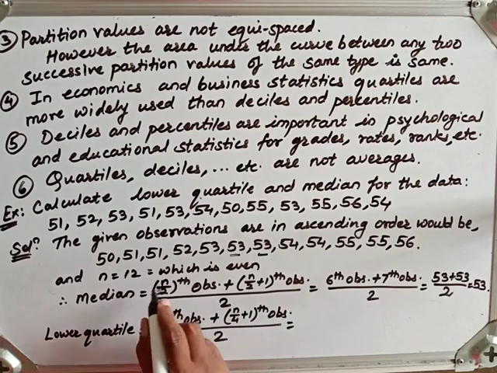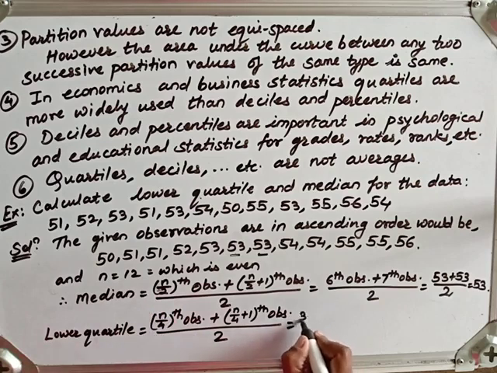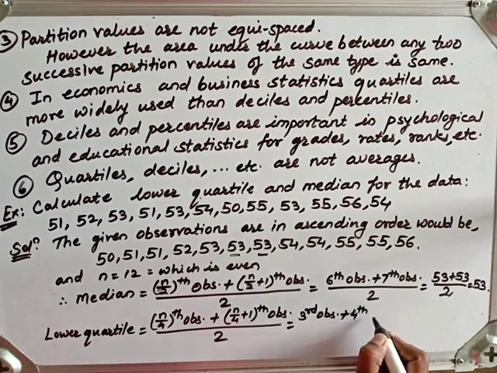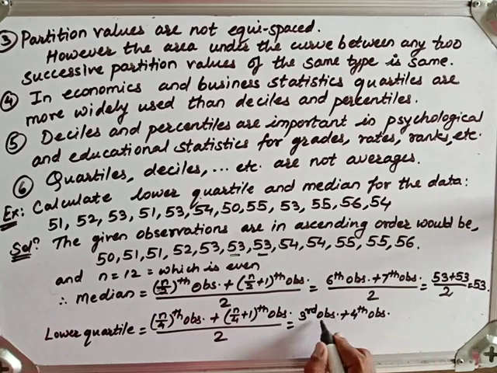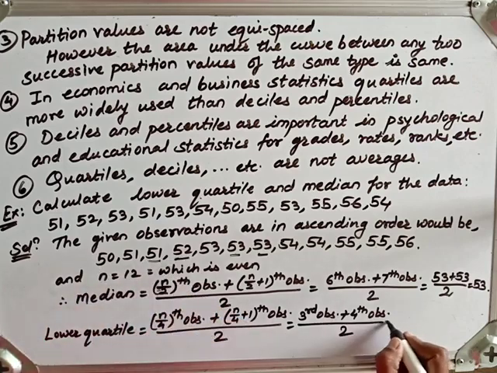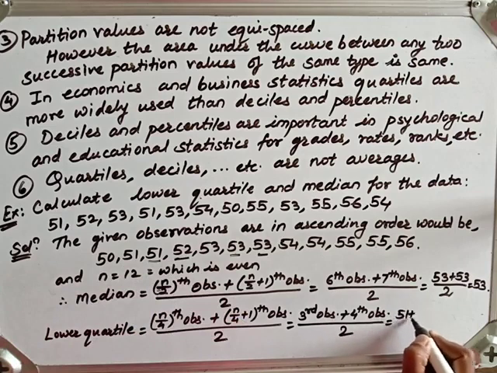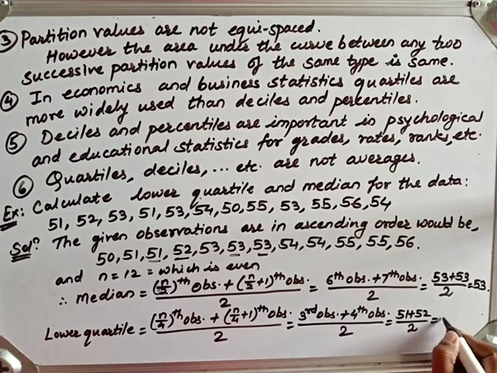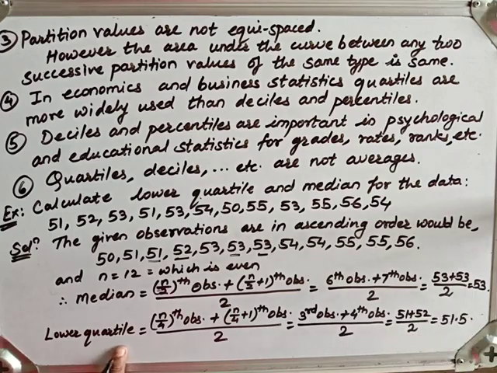So n by 4 here is 12 by 4, so it will be the third observation, plus the fourth observation, upon 2. The third observation is 51, and the fourth is 52. So 51 plus 52 upon 2 is 51.5. So as such the quartile can be determined.